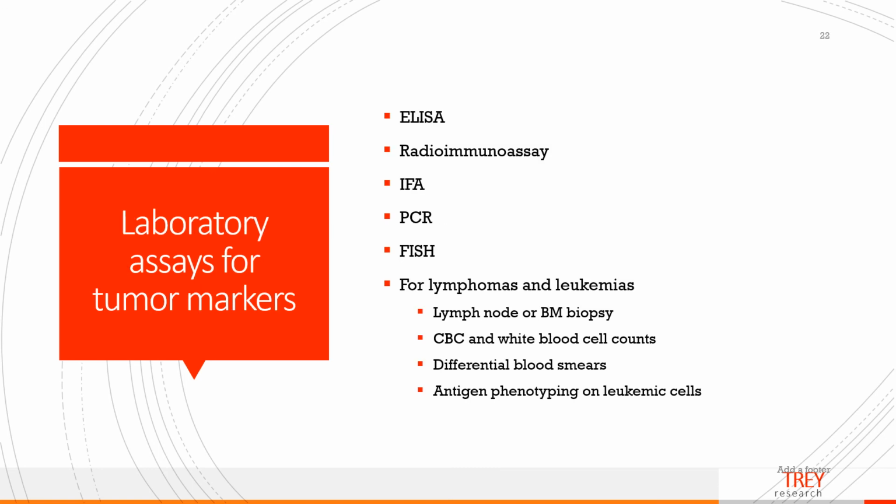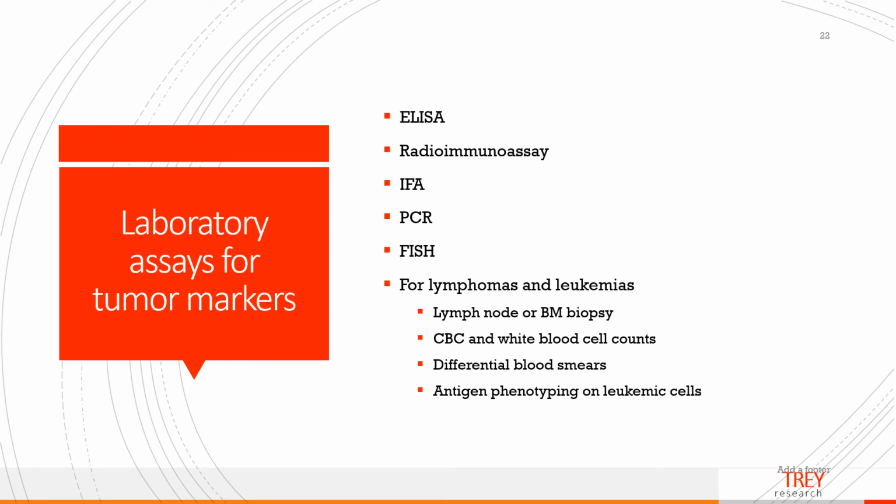Some laboratory tests we can use to detect tumor markers would be things like lymph node and bone marrow biopsies. Here we're looking for lymphomas and leukemias. We're going to look at lymph node and bone marrow biopsies. We're going to look at CBCs because high white cell counts can first indicate leukemia. We want to do differential blood smears and bone marrow smears and antigen phenotyping on leukemic cells.